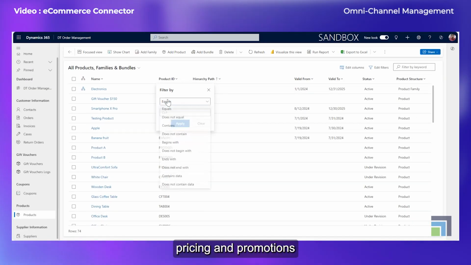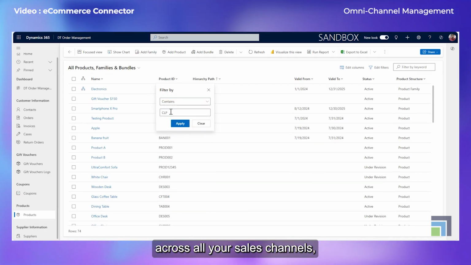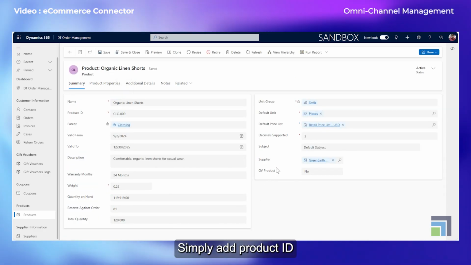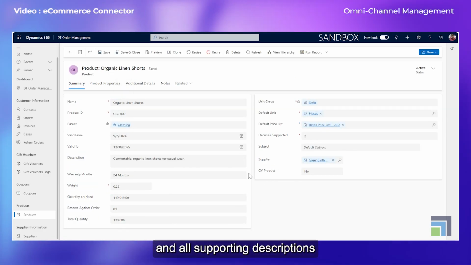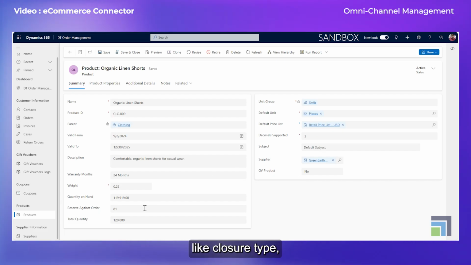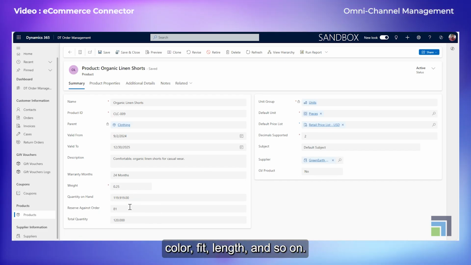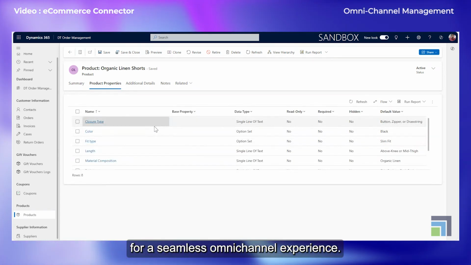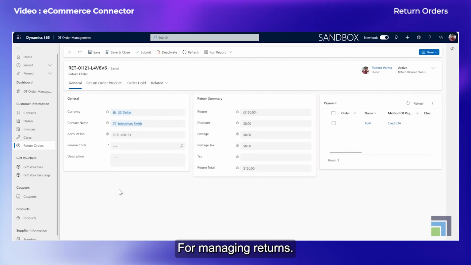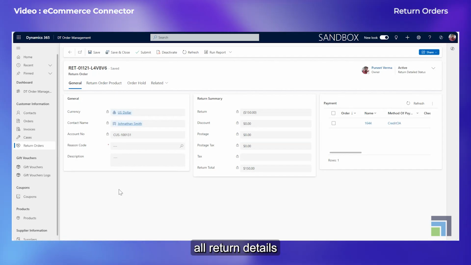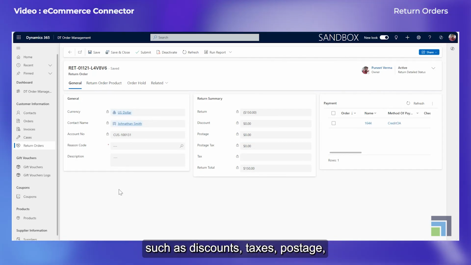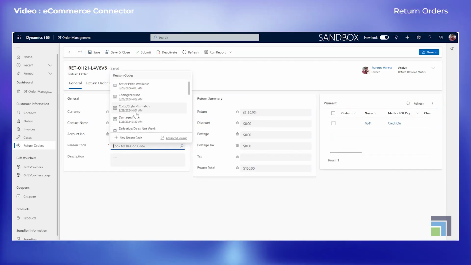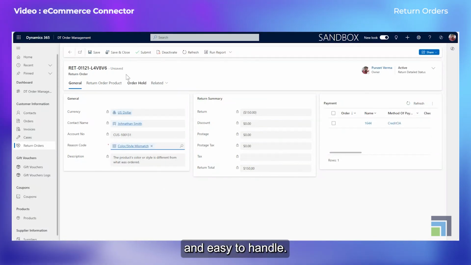Synchronize products, pricing, and promotions across all your sales channels, whether it's Shopify, Magento, or your physical storefront. Simply add product ID and all supporting descriptions like closure type, color, fit, length, and so on. Ensure all these elements are aligned for a seamless omni-channel experience. For managing returns, users can track all return details such as discounts, taxes, postage, and reasons for return in Dynamics 365, making returns transparent and easy to handle.